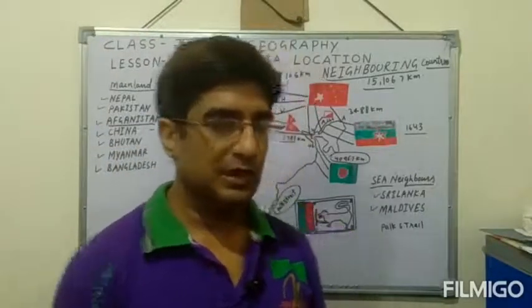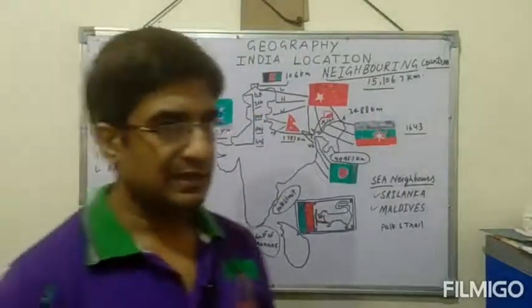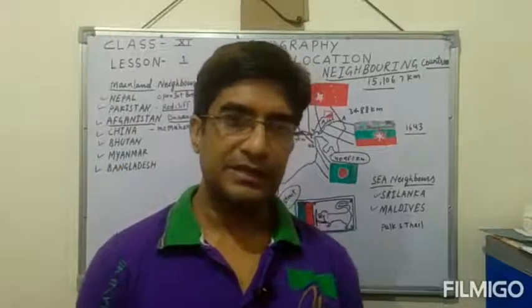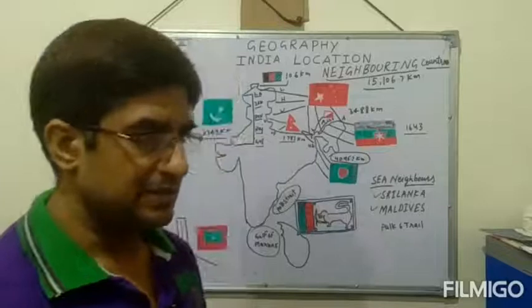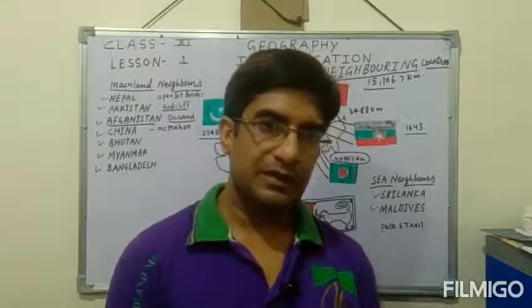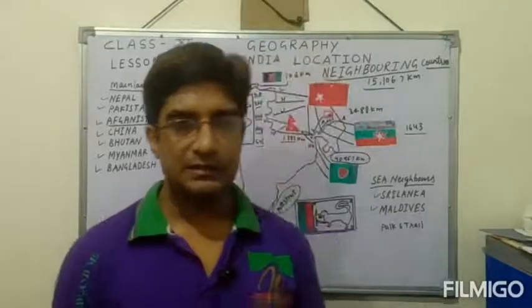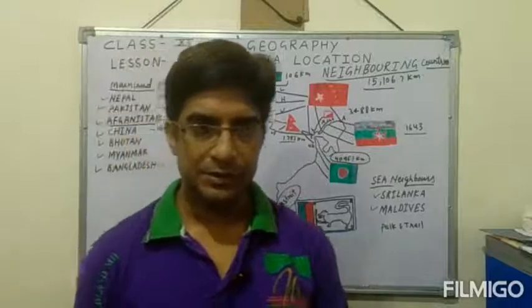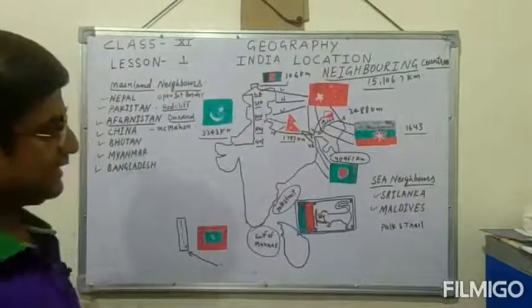Bhutan, Nepal and Myanmar are countries that are dependent mainly on India. Bangladesh has a mixed history, because of the Rohingya Muslims and many other Muslims, and we are having some troubles with Myanmar and Bangladesh. So we have good relations with all these countries except China and Pakistan.